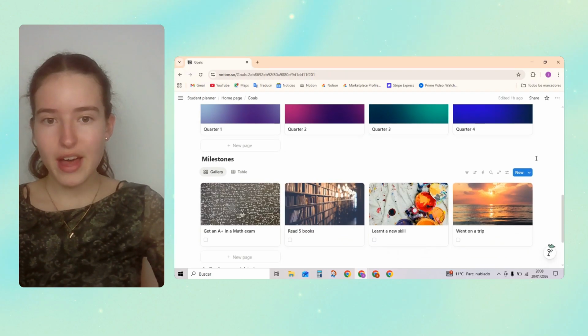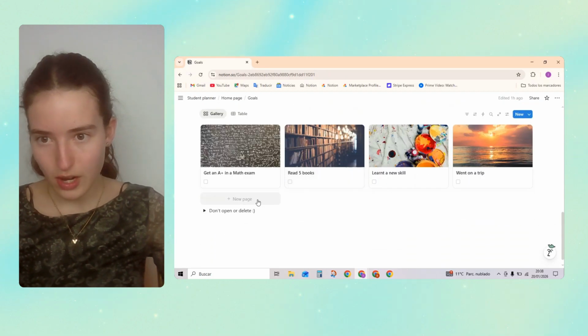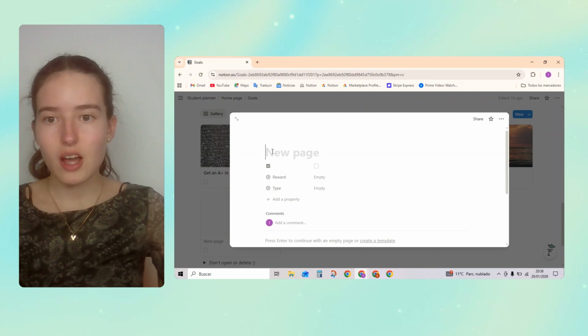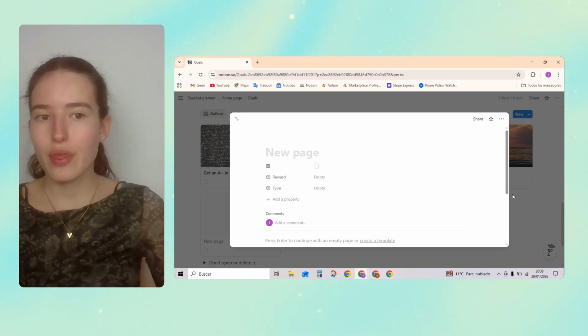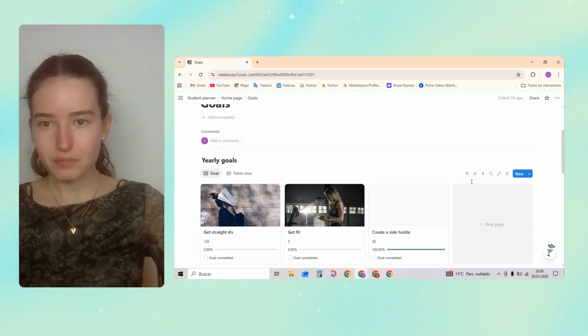So that would be that. These are the milestones. If you want to create a new one, just press it, type in the name, type in your reward, and that would be it, literally.